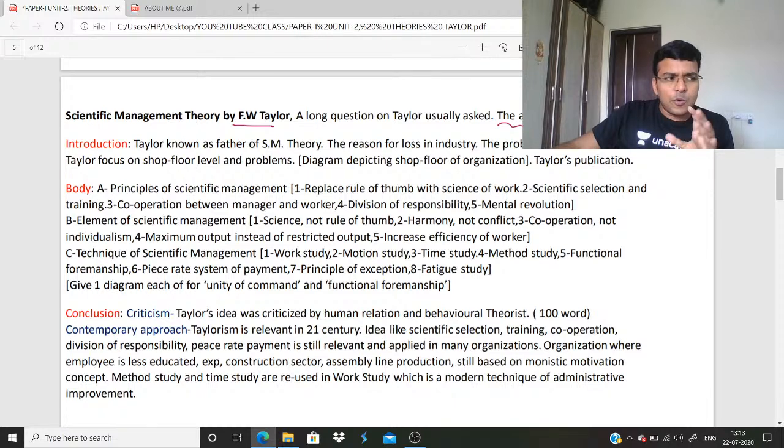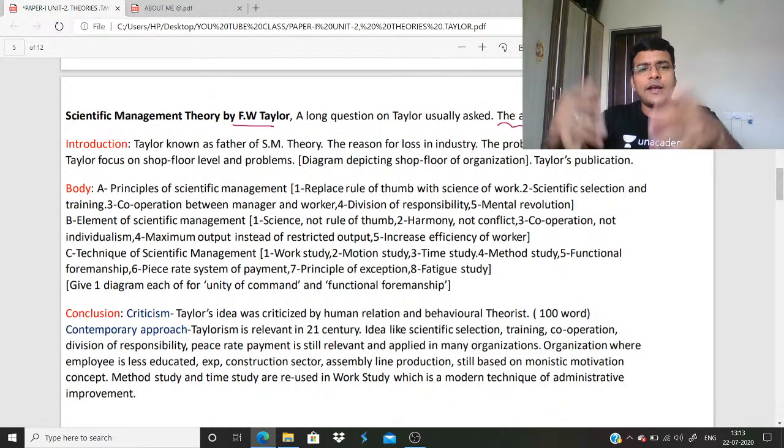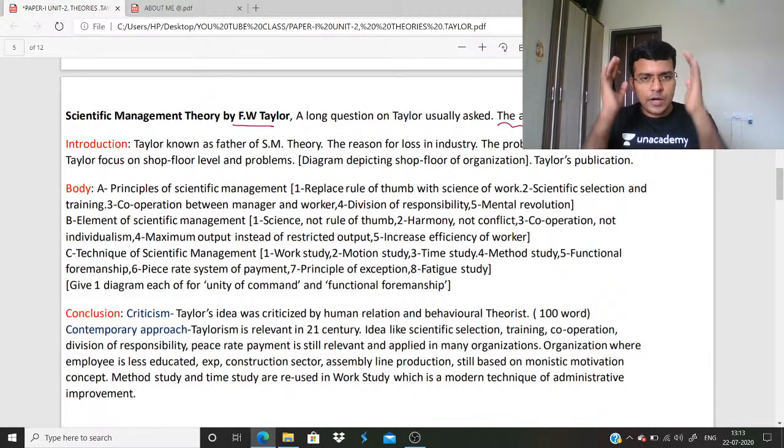It is not a university or college class where you just read. Whatever you read, however you read, your only focus is answer writing. How can I write an answer on this topic? Be it Taylor, Fayol, Gulick, Urwick, Max Weber, anything. So today I am discussing how to write an answer on F.W. Taylor. Clear? Any answer consists of 3 parts.